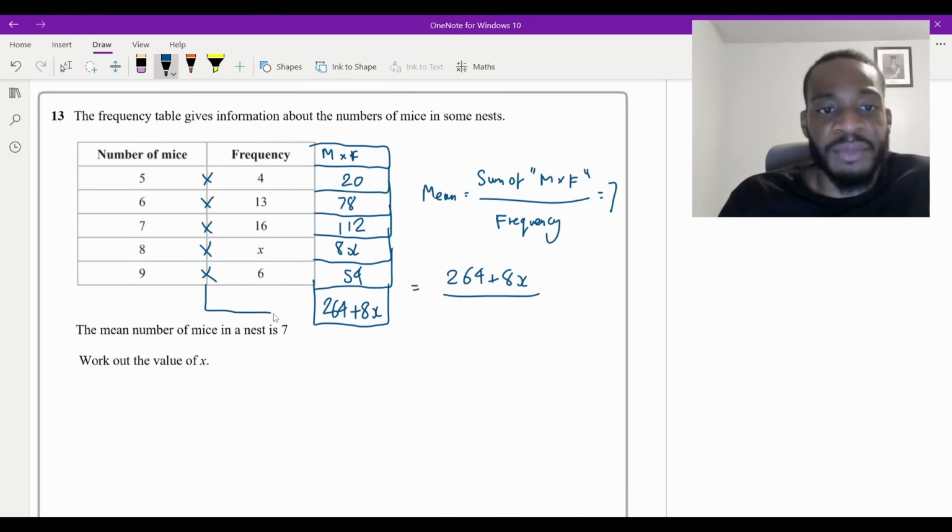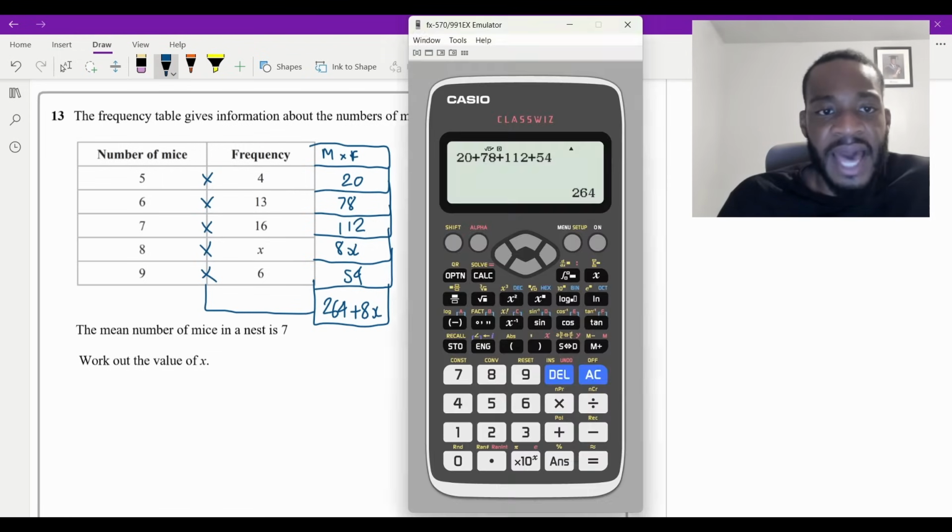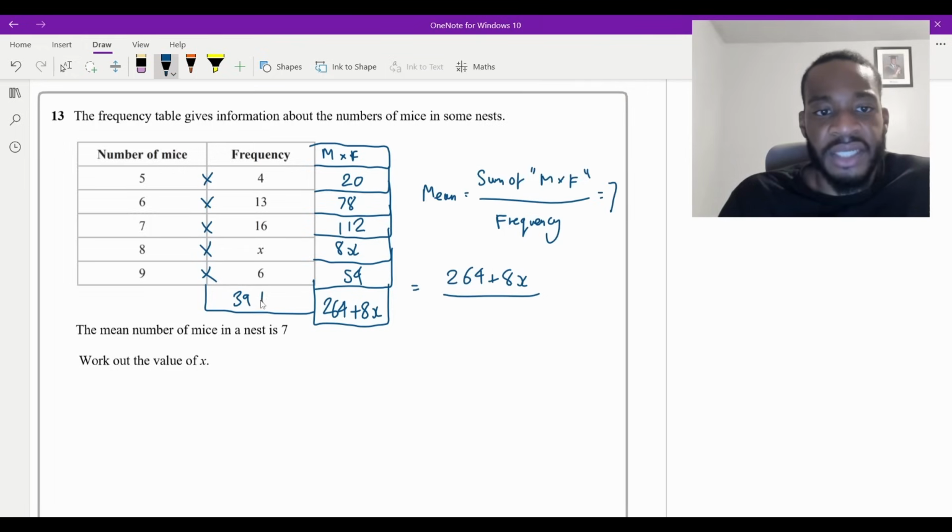Now, again, this is going to be in terms of x. So what I'm going to do is add all of these apart from x. So it's going to be 4 plus 13 plus 16 plus 6, let me just make sure I put it correctly. That's fine. It's going to be 39. So it's going to be 39 plus x there. And then that will go there plus x, and then this is going to equal 7. Now I've formed an equation. I can now solve it to figure out what x must be.